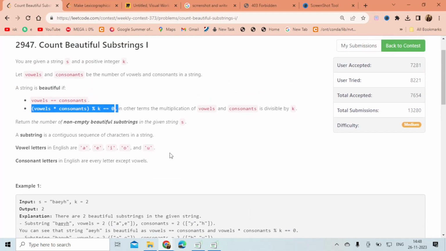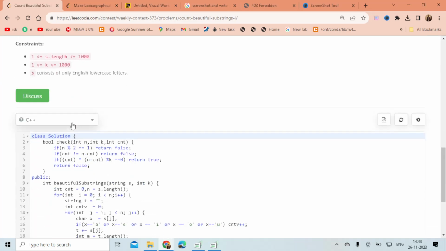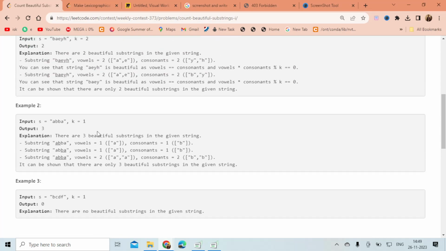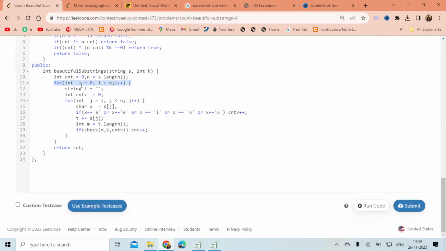I hope this question is pretty clear to you. Nothing is fancy in this question. So the first part I have solved with the brute force approach, which is a simple approach. I just run a for loop, because we have to find every substring, right? So I have made every substring with a brute force approach, and